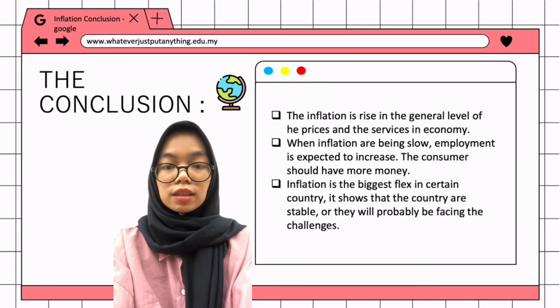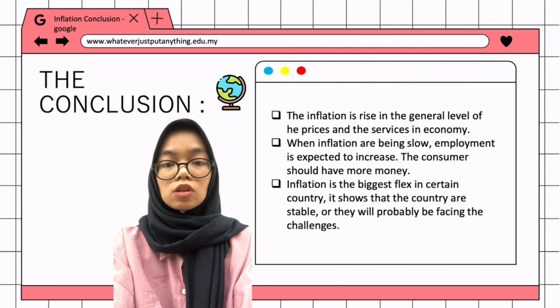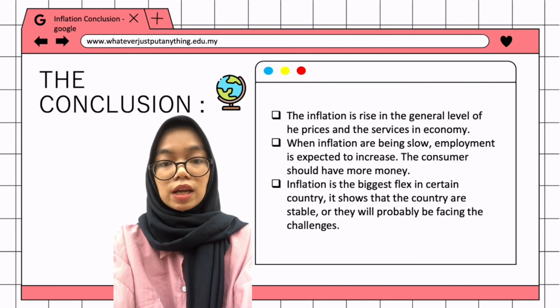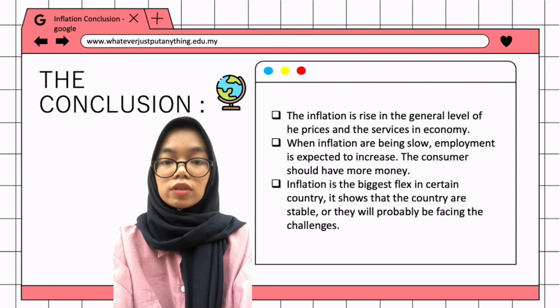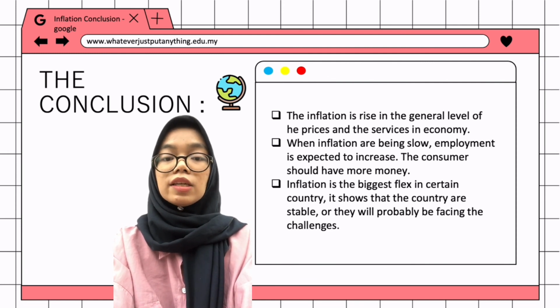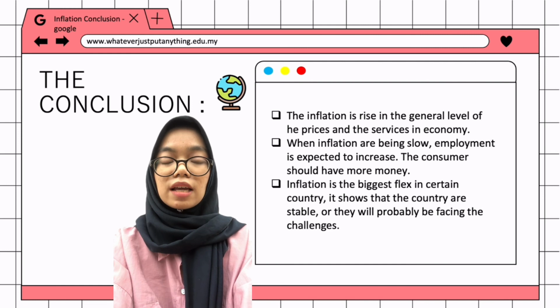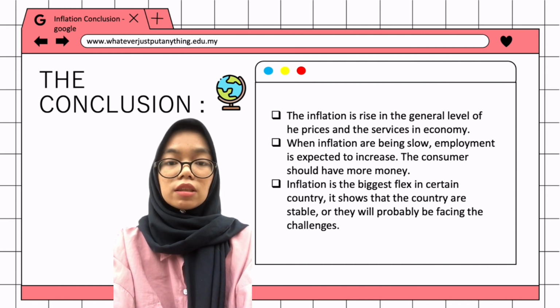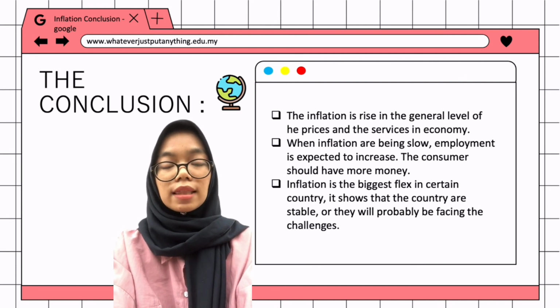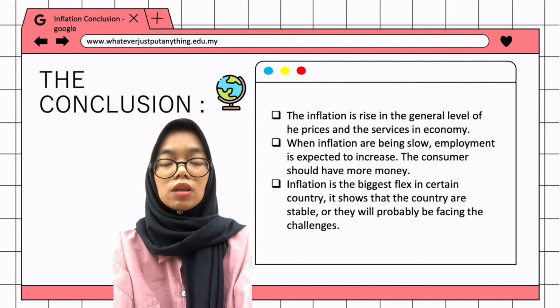In conclusion, as shown in this topic about inflation based on three countries, which are Afghanistan, Malaysia and also Canada, we see that inflation is a rise in the general level of prices of goods and services in the economy. It plays a vital role in the development of the economy. It can also show whether each country is in a good state of economy or not, based on the rate of each year.